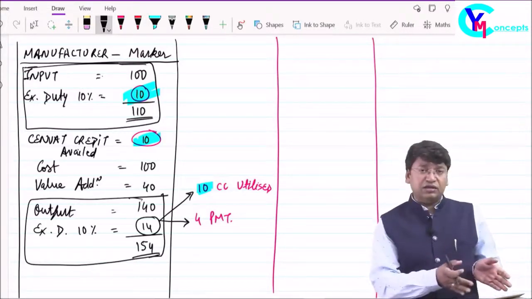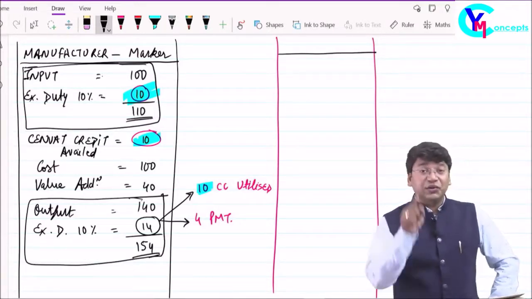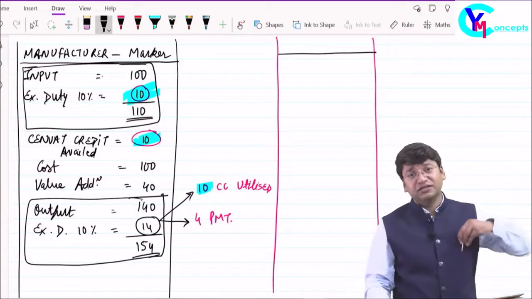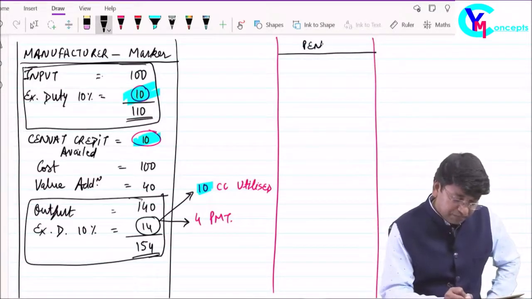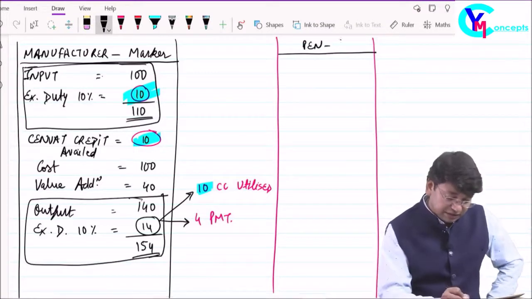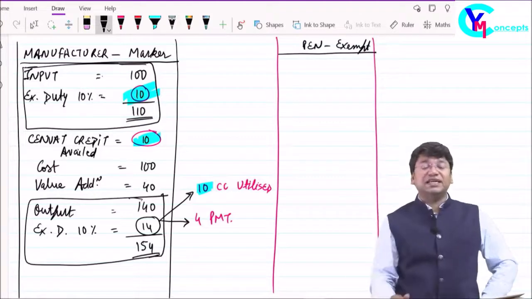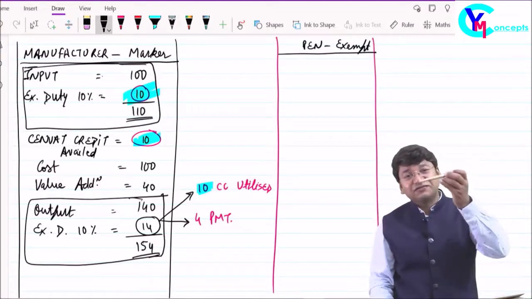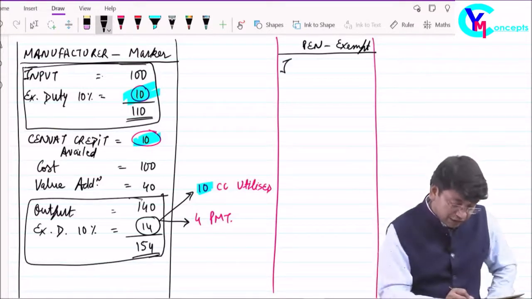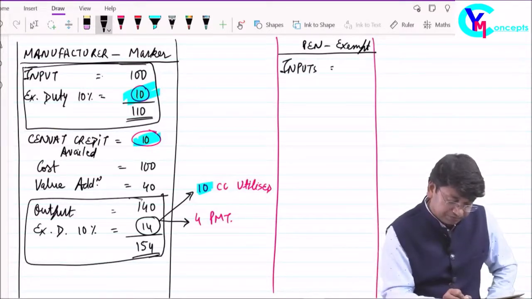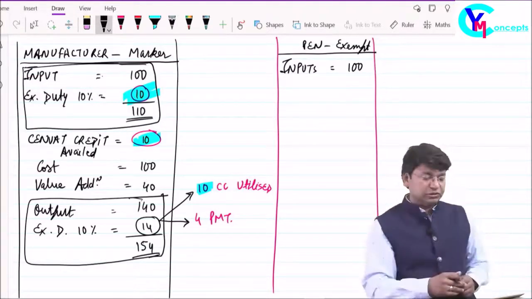Then we will revisit this point again. Friend, say you are the manufacturer of this pen, and say the pen is exempt from excise. To manufacture this pen, you might have purchased inputs. We will take the same figures so that we can compare the situation.